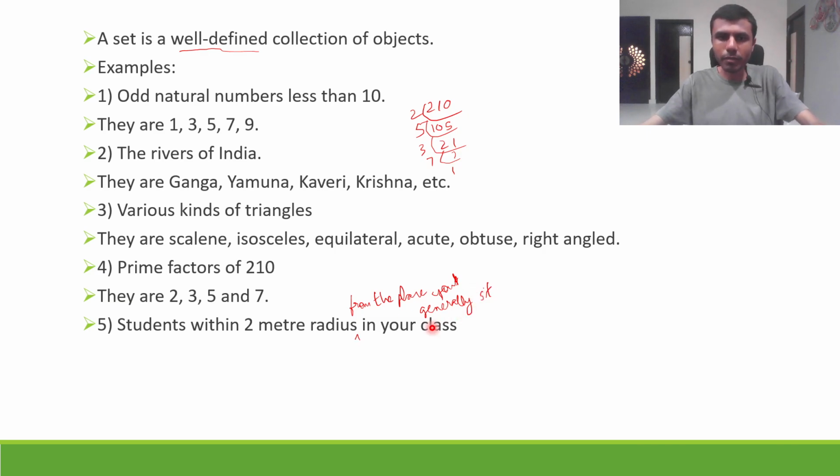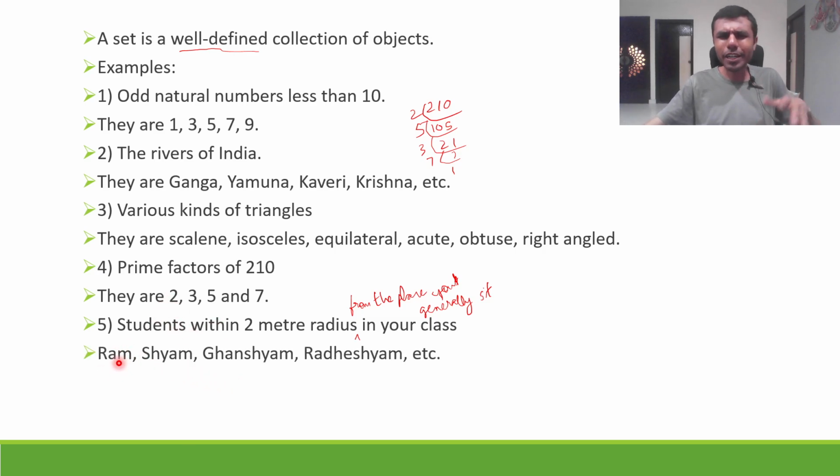Okay, so from that place, again you will argue that no, this 5 is not a set. So I took random names: Ram, Shyam, Ghanshyam, Radheshyam, etc. If you are a girl, Lalita, Vishaka, etc.